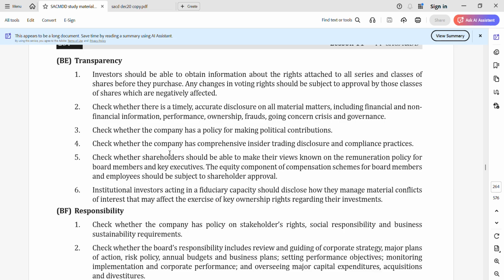So first is material matters, we saw 2 points before. Here it is managing material conflict of interest. So these are the various aspects you are expected to reproduce with regard to transparency. So these are the 3 questions which have a lot of importance and a lot of chance of coming.